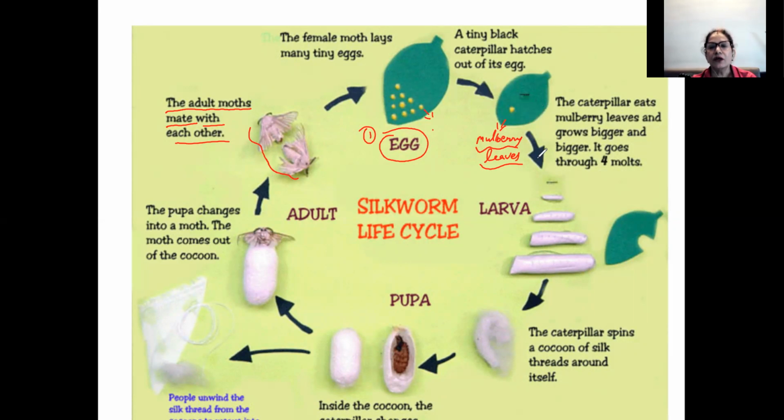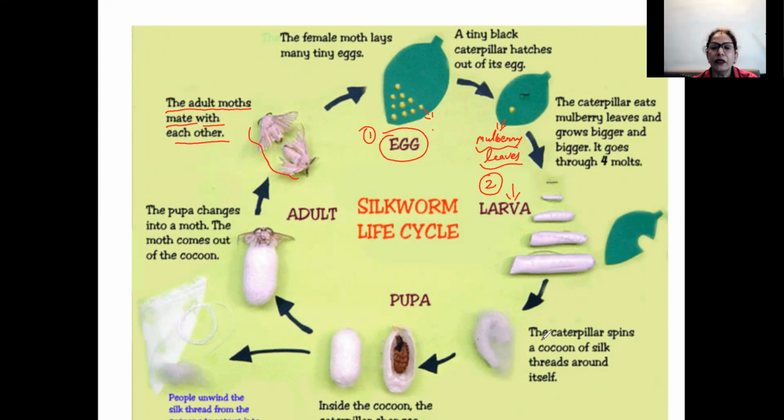The caterpillar feeds and grows bigger and comes to the larva stage. This is the second stage, egg to larva. Just like the life cycle of a butterfly, the silkworm also has all these stages. In the larva stage, they are continuously feeding on the mulberry leaf. They don't come out of it.